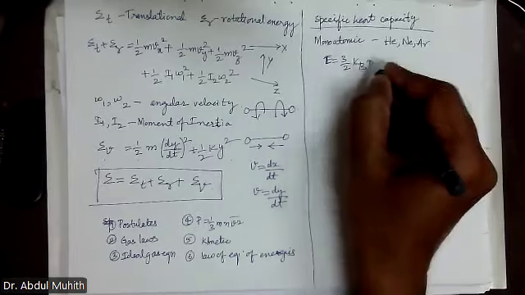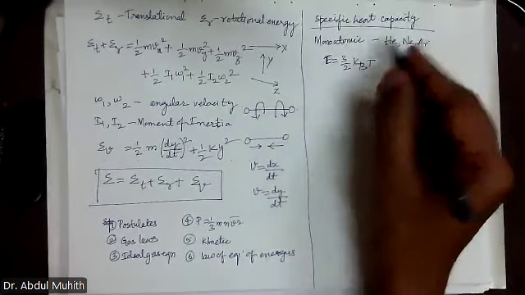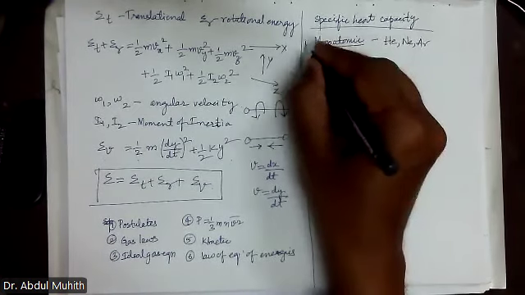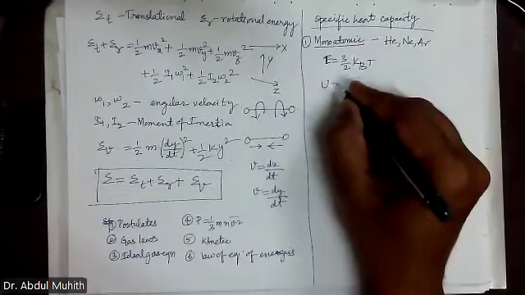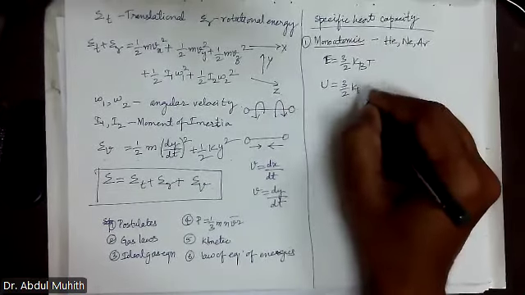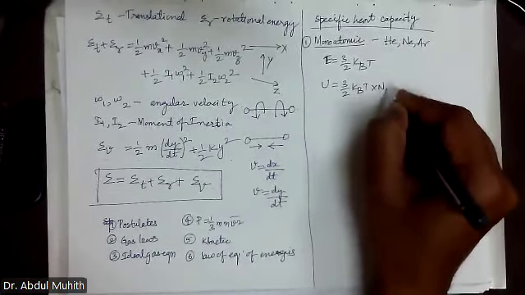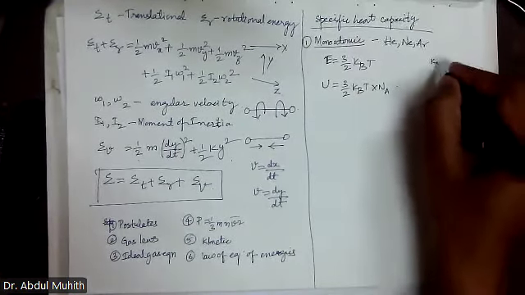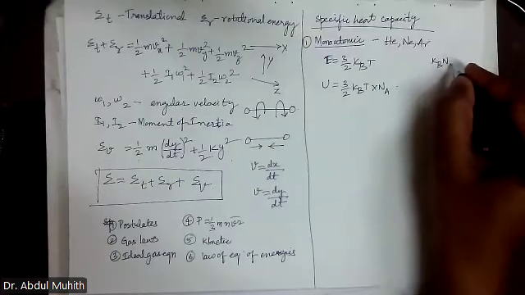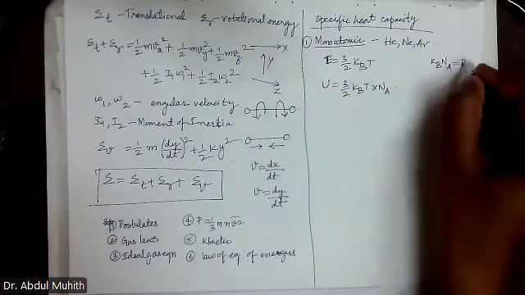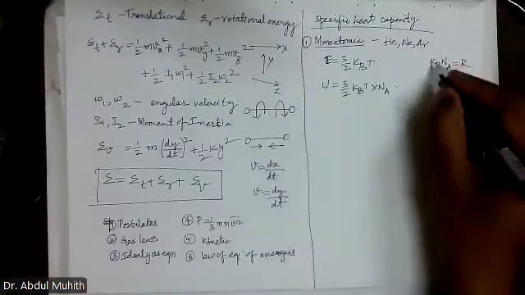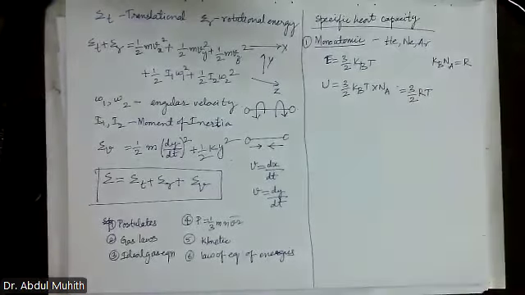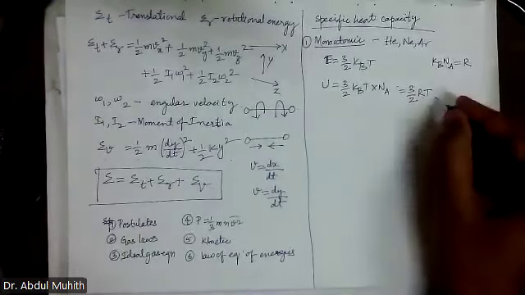This we already know. Now here the total energy of monatomic, this is the first case. U is equal to what? 3 by 2 kBT into Na. Na is the Avogadro number, 1 mole. So what is kB into Na? That is R. R is equal to kB into Na. Keep this in mind. So that will be equal to 3 by 2 RT. That is equation number 1.